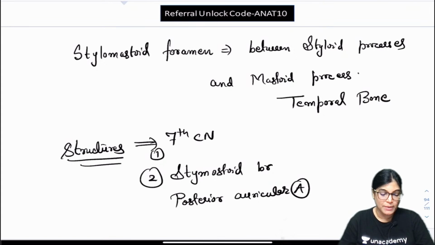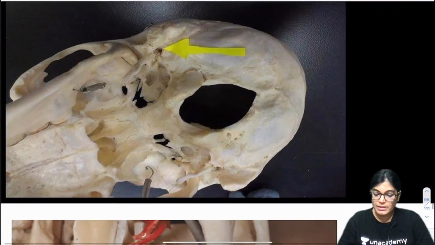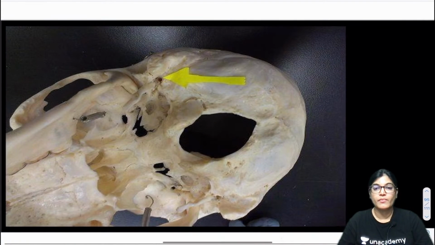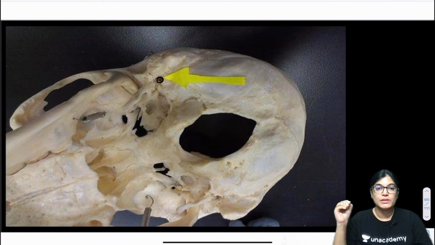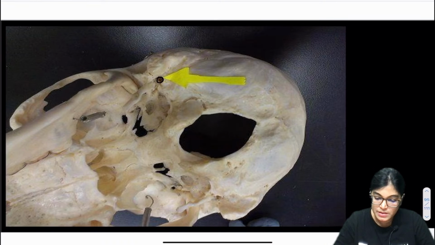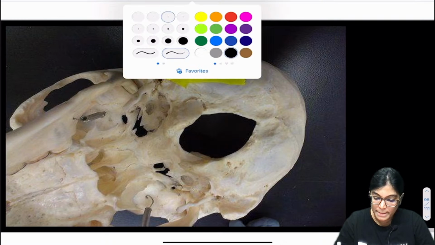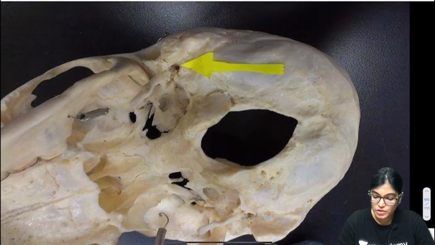Yes, Kumaran, you are absolutely right. Yes, most of you have written, yes, it's a temporal bone. Absolutely right. Now, let's see the image here. The arrow is marked at the opening. Can you see this opening? This opening is the stylomastoid foramen. Just enlarging it.